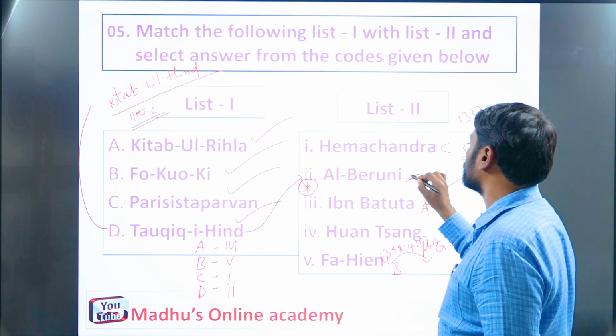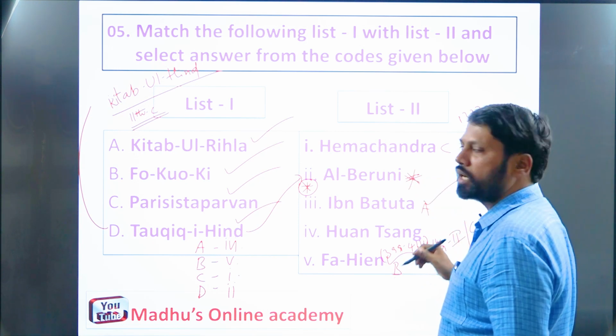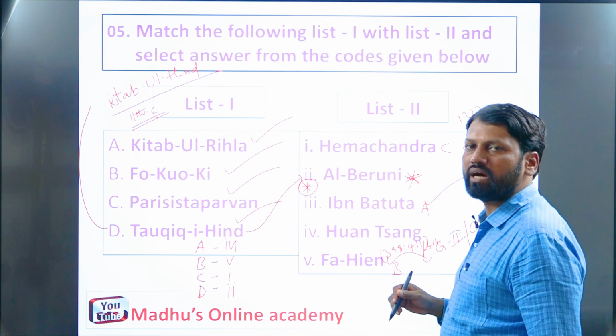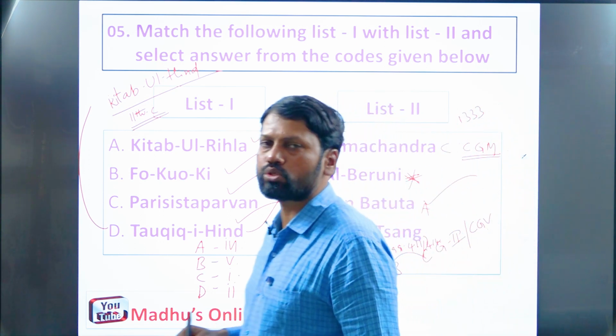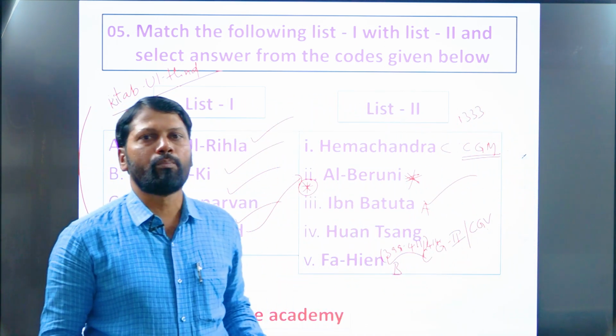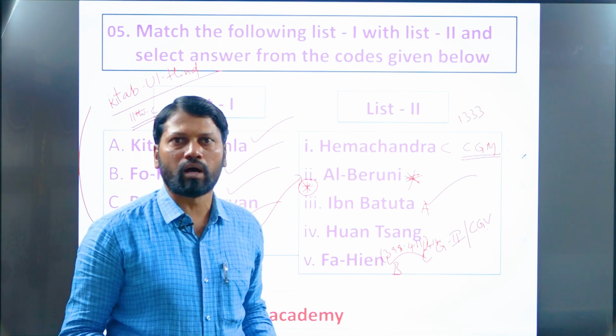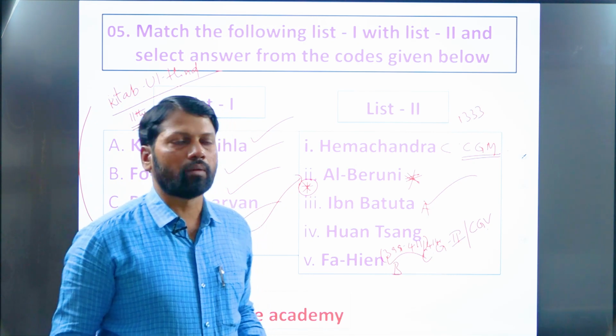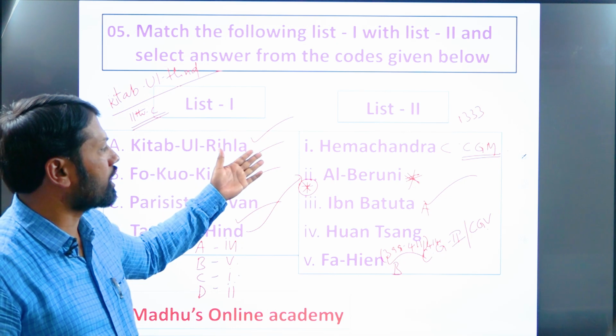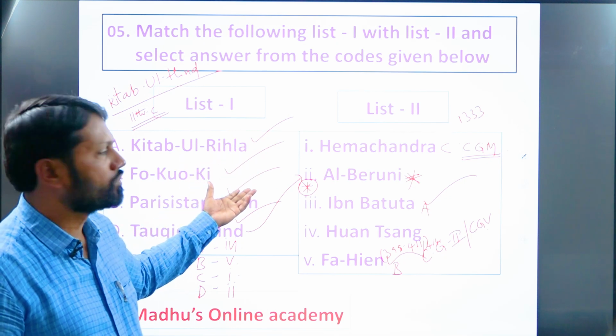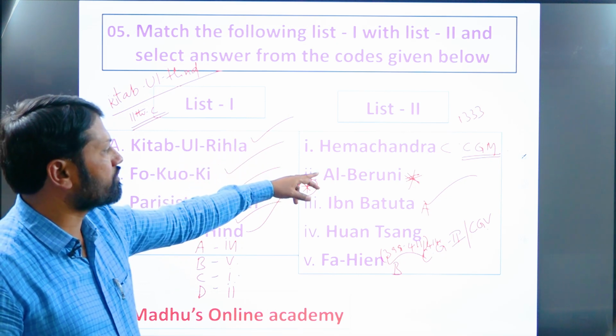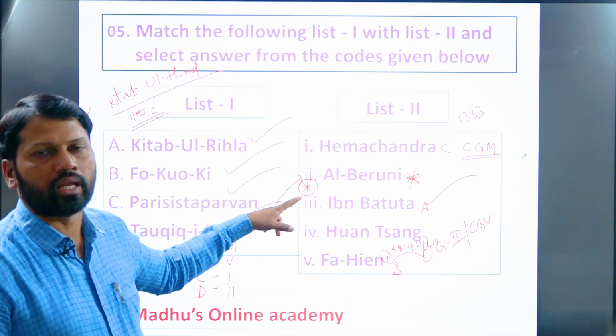Coming to the significance of Al-Biruni, he was in the court of Muhammad of Ghazni. Actually, he belongs to Central Asia, a place called Khwarazm. When Muhammad Ghazni attacked and occupied that area, Al-Biruni was one of the prisoners from that area.